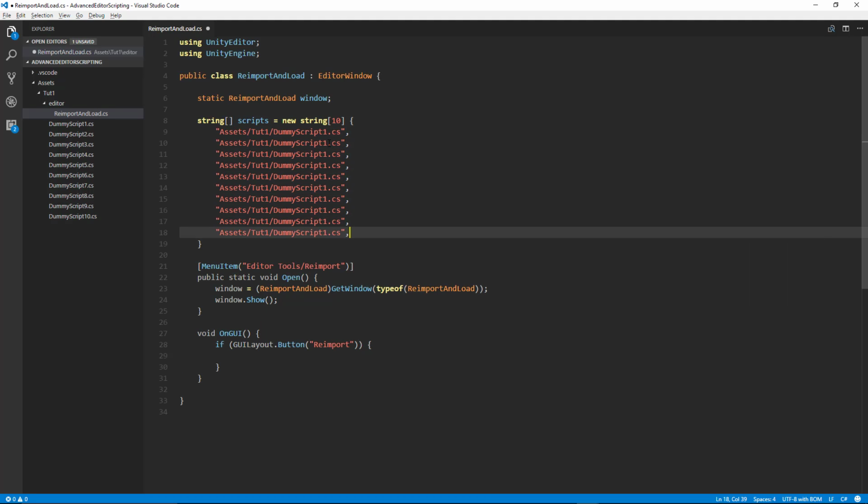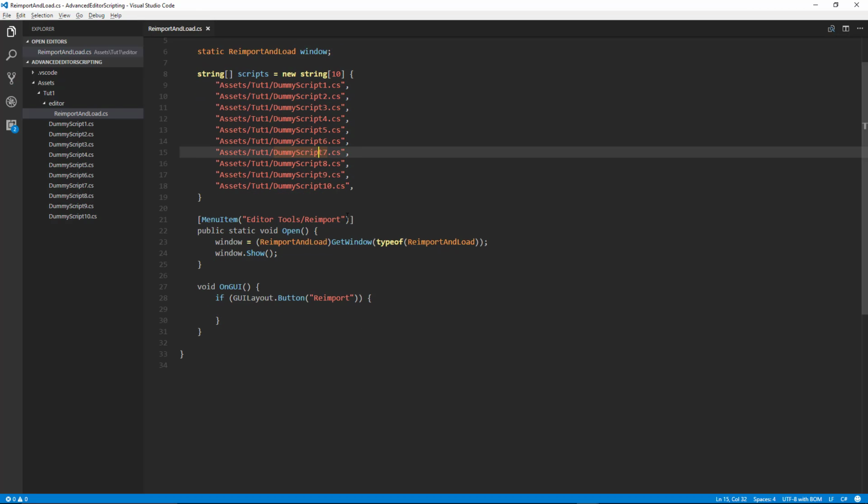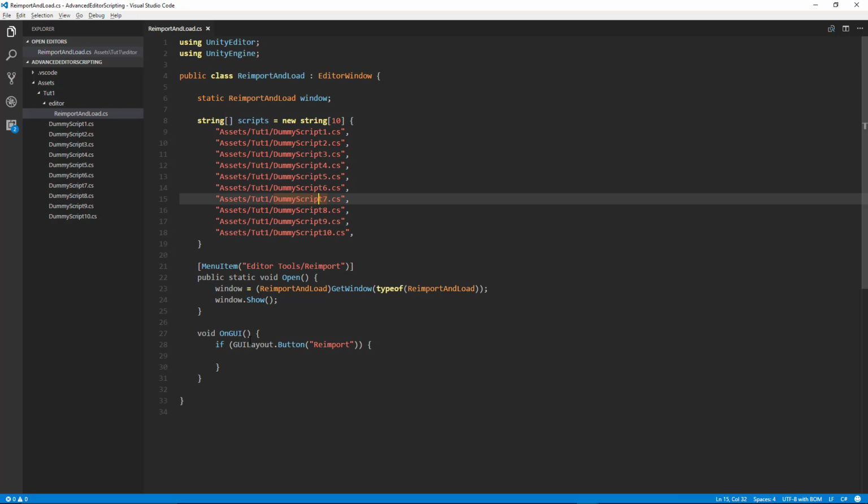So these are all of these scripts that we're going to be reimporting. And again, this type of tool would be useful if you were creating something that modified scripts through your tool. So if you're adding functionality, sort of abstracting some of the complexities from the user. For instance, if they were to complete some sort of action and you were to write code for them, then you would want to reimport those scripts. So that's sort of what we're trying to do here.